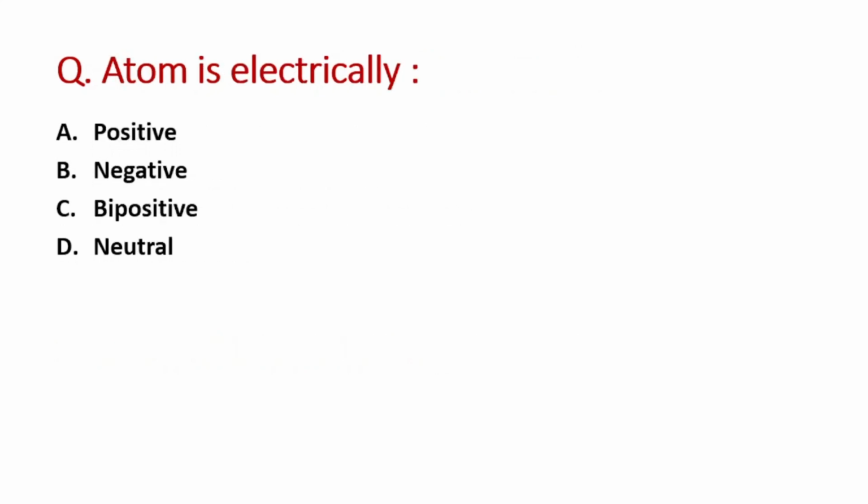Next question: atom is electrically? A option is positive, B is negative, C option is bi-positive, and D option is neutral. So the right answer is option D, that is neutral.